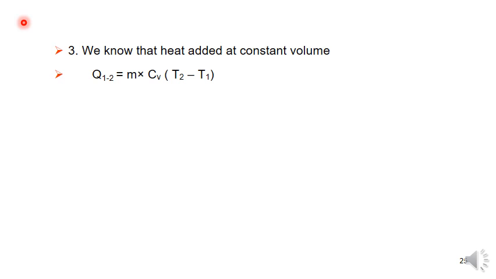mCv (T2 minus T1). In the given data they given the mass value and the Cv value. T2 value we find from the first one using the Charles law. So substituting all the values in the equation we will get the heat added at constant volume. So 2 into 0.657 into (586 minus 293) is 385 kilojoules. They given it is at constant volume, so heat added at constant volume is Q is equal to mCv (T2 minus T1).